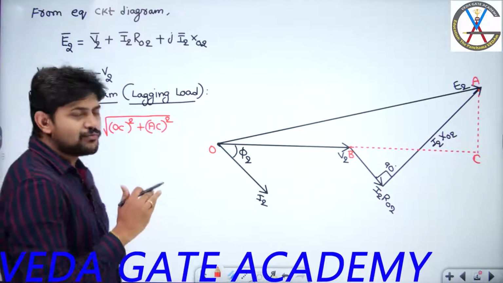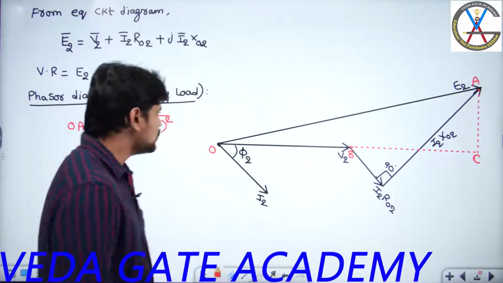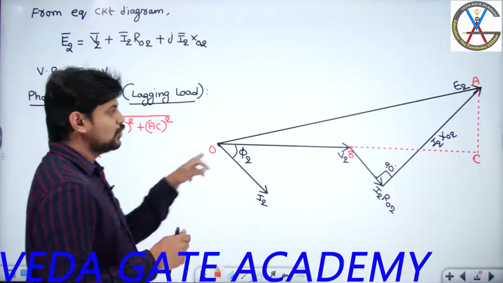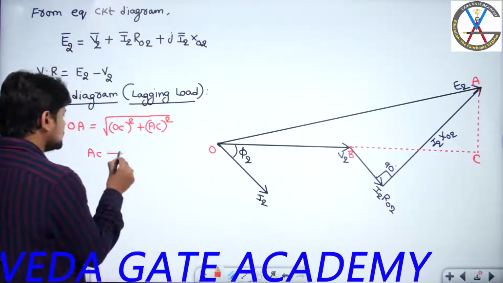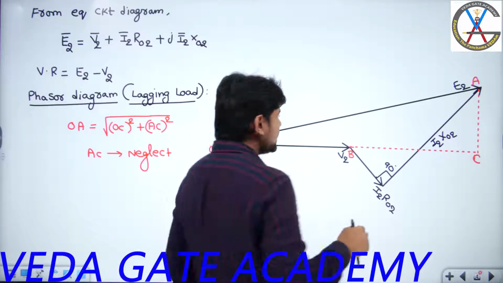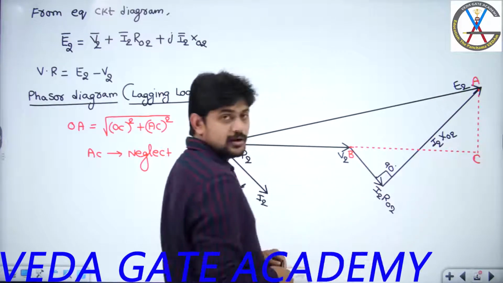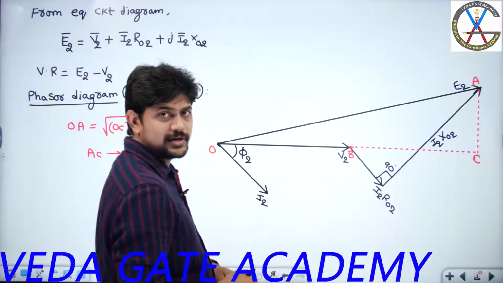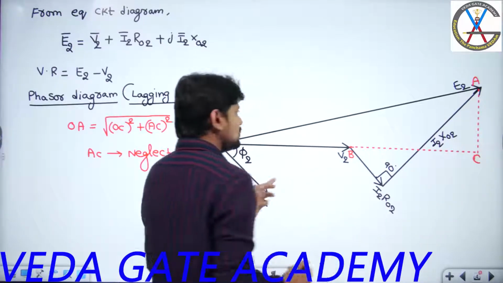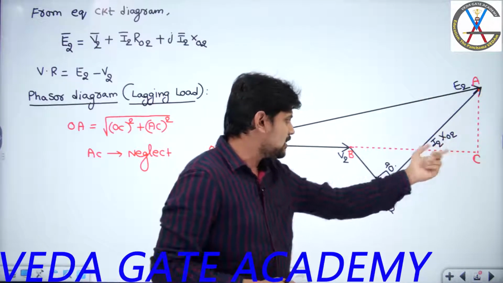Now to make further analysis or the expression of voltage regulation very simple, we assume that the length of AC is very small compared to OC, and we neglect this AC value. So are we neglecting the vertical projection of OA or the horizontal projection of OA? The horizontal projection of the OA phasor is nothing but OC. If I project this horizontally, the horizontal projection of OA is OC.